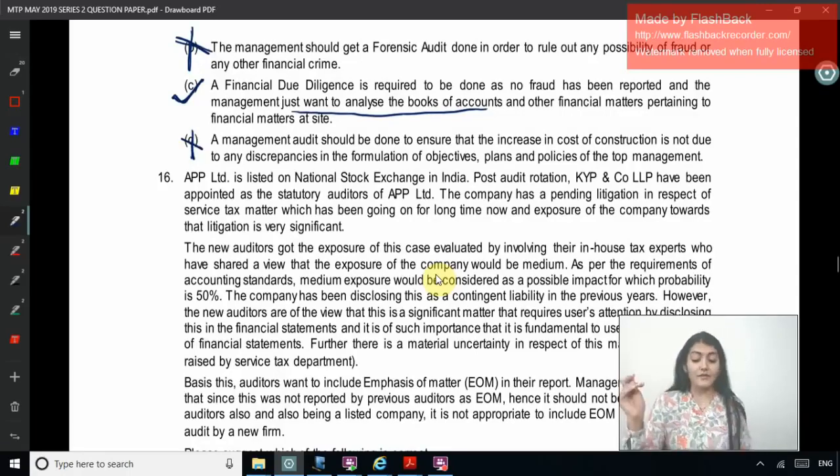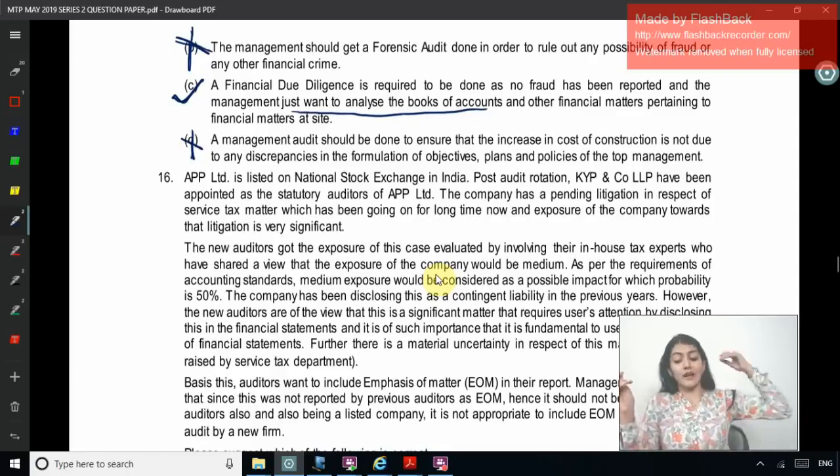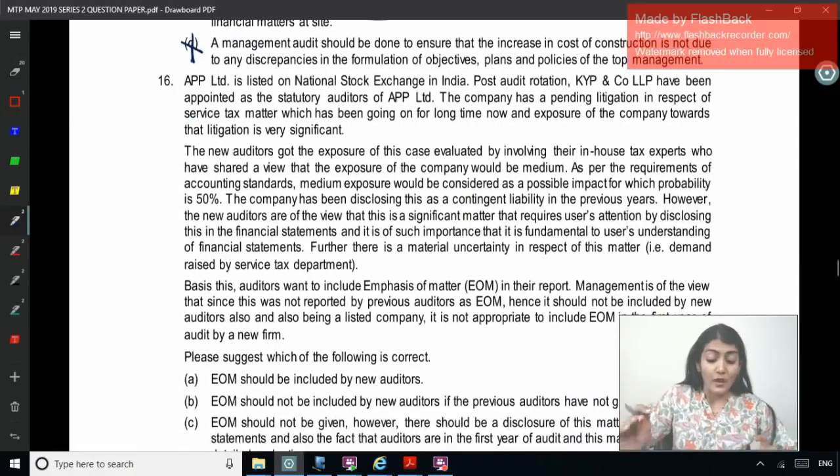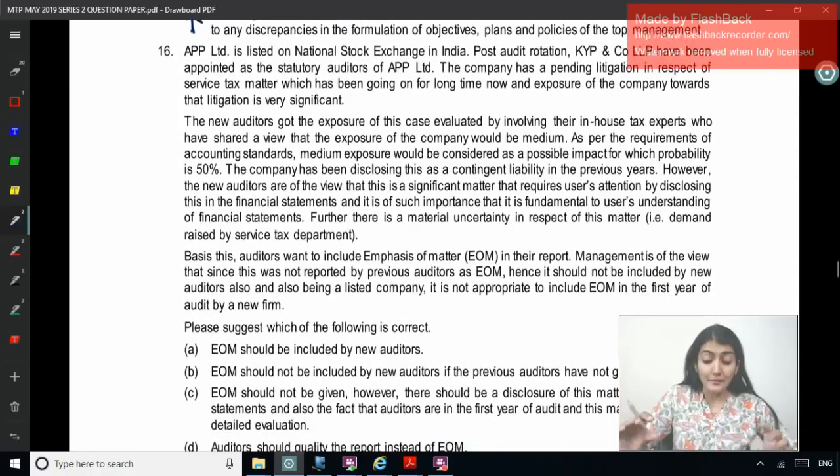The new auditors got the exposure of this case evaluated by involving their in-house tax experts, who have shared a view that the exposure of the company would be medium. As per the requirements of the accounting standard, medium exposure would be considered as a possible impact for which probability is 50%. The company has been disclosing this as a contingent liability in the previous year.